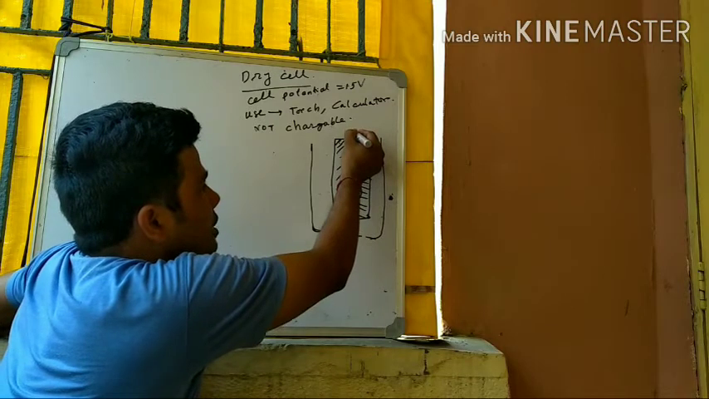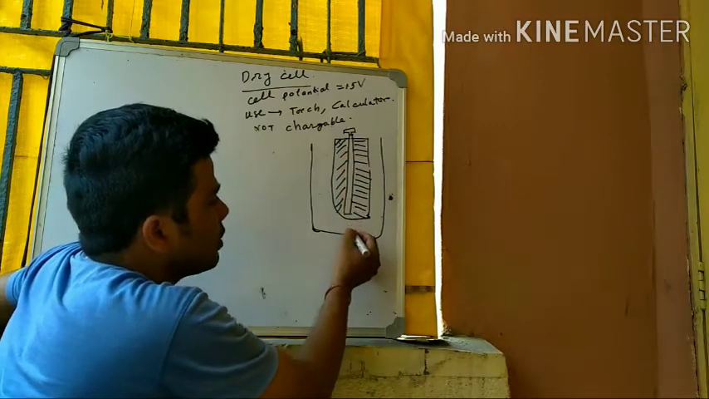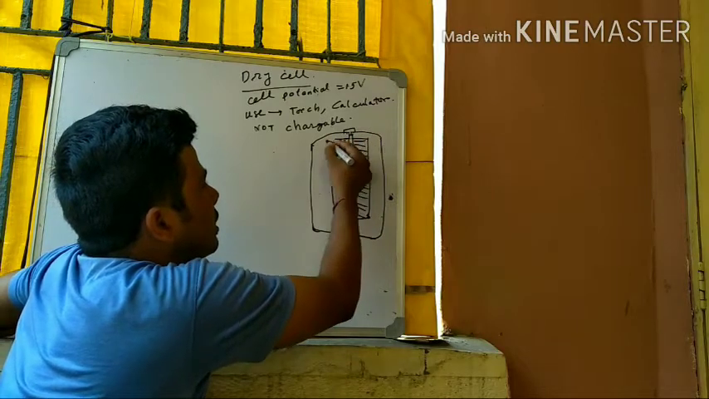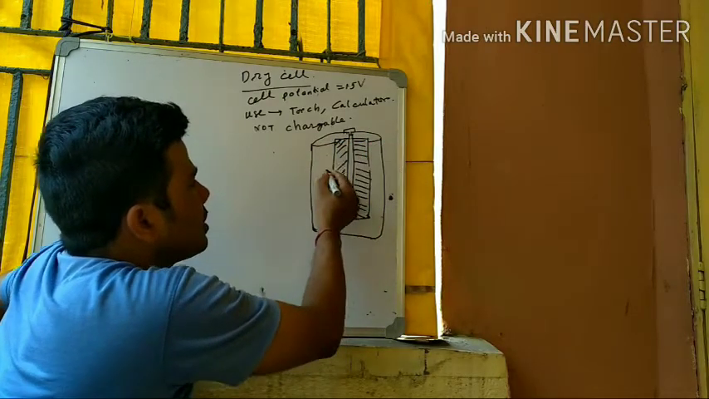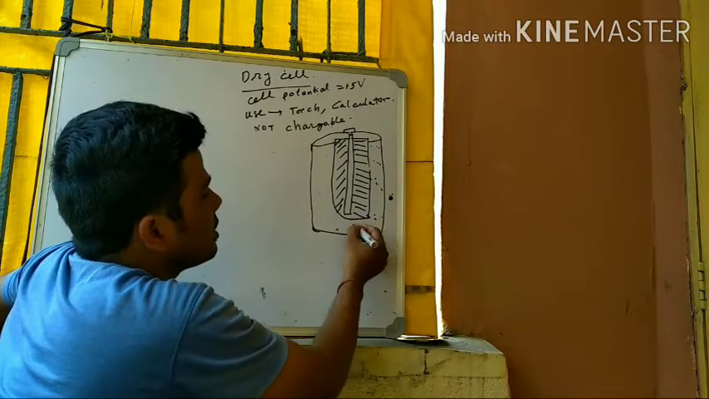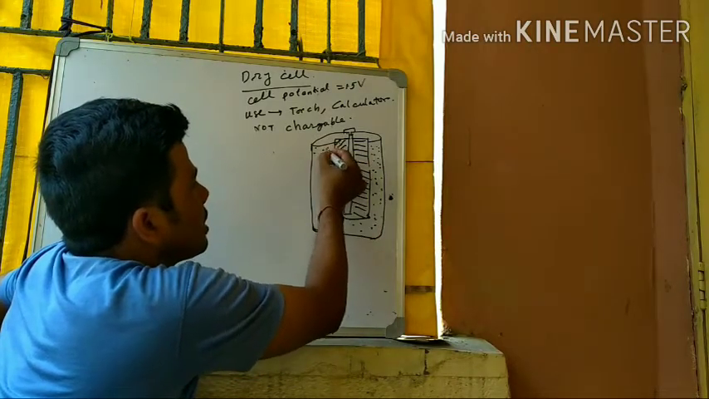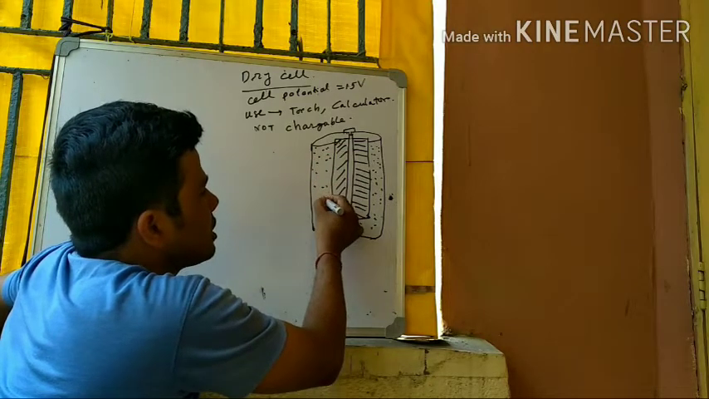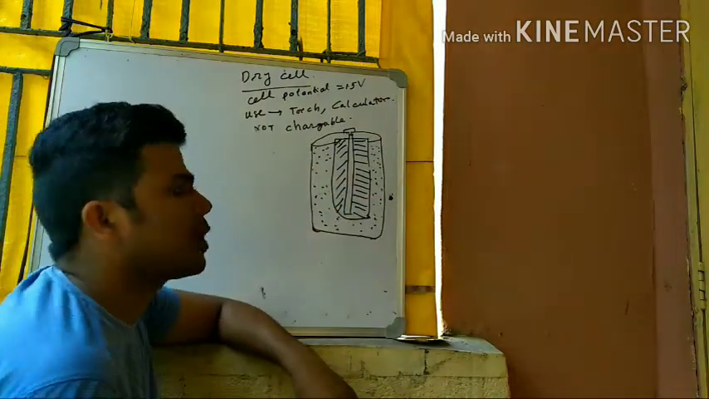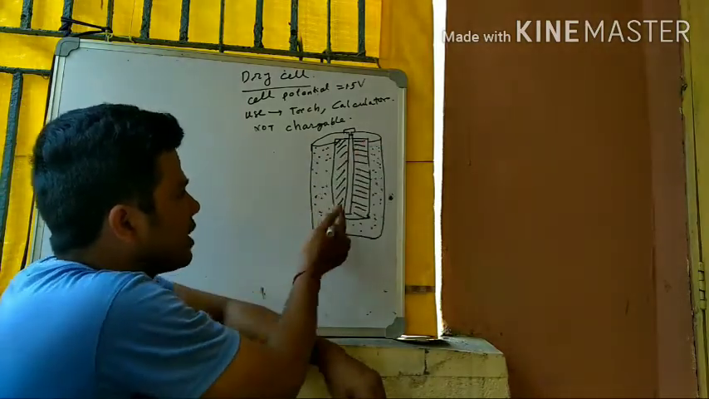This graphite rod is connected to a metallic button, and it should not touch the zinc container. The rest of the zinc container is filled with a solid paste of ammonium chloride and zinc chloride. Again, I repeat, in dry cells, a zinc container is taken.